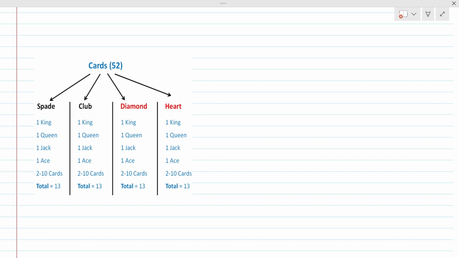Spade and club are black cards, diamond and heart are red cards. So black cards are 26, and diamond and heart both together, red cards are 26. Now again, still more.